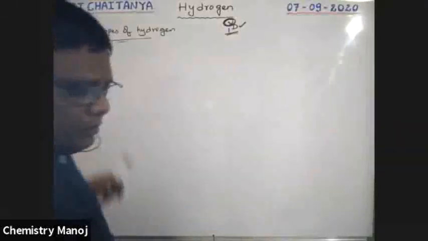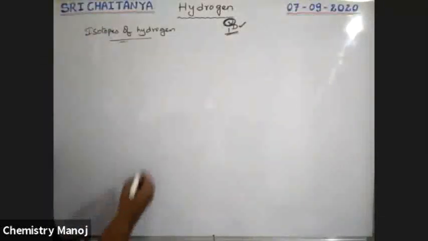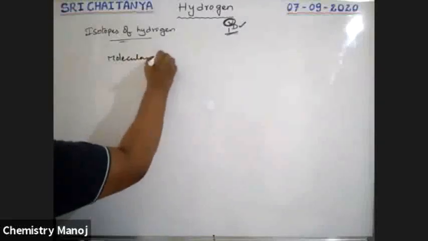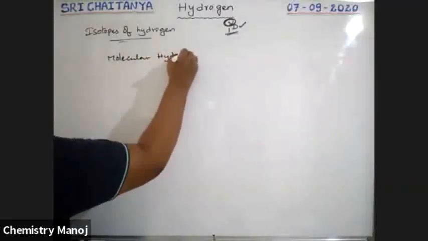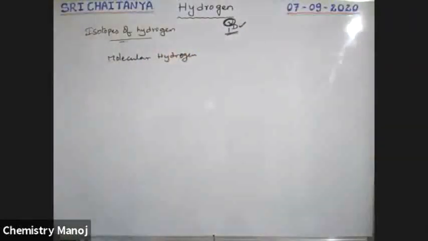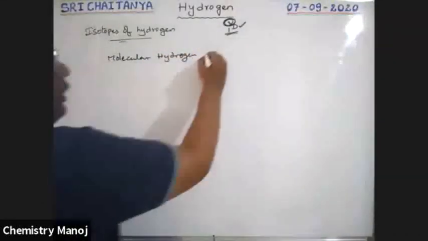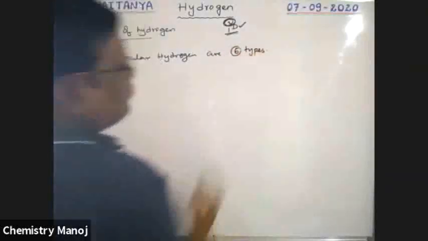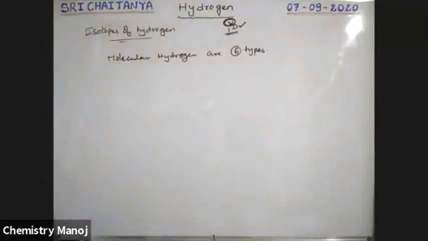So that is molecular hydrogen. Molecular hydrogen has 6 types. What are those, sir?